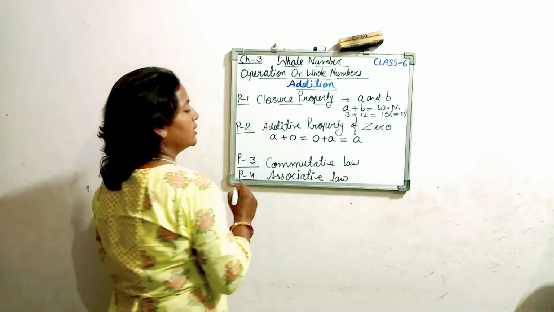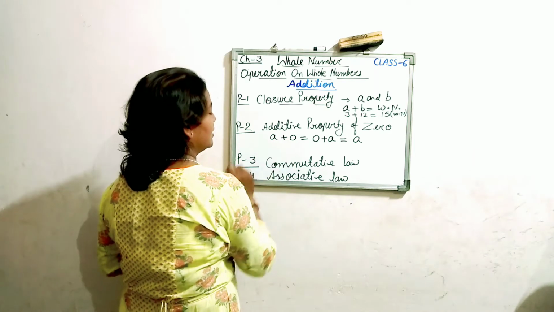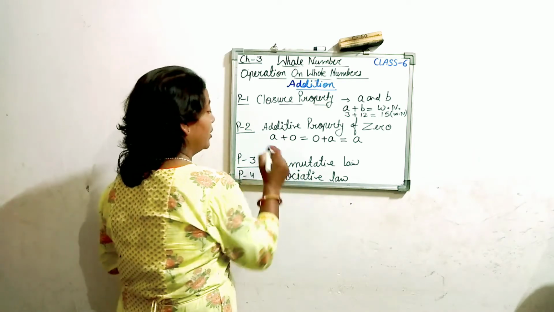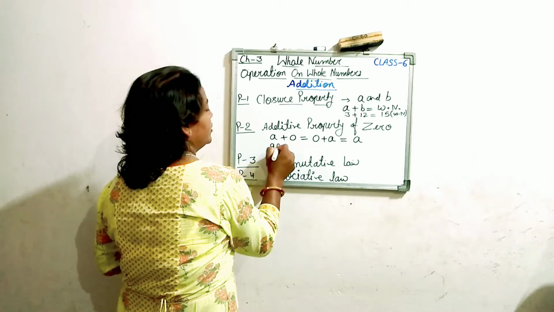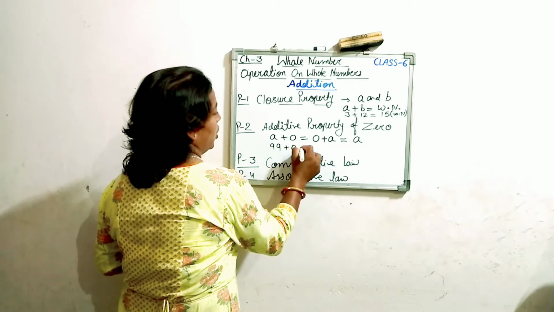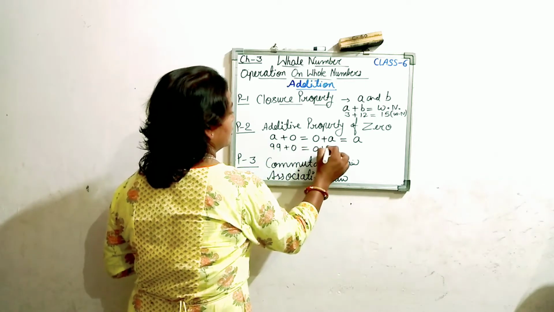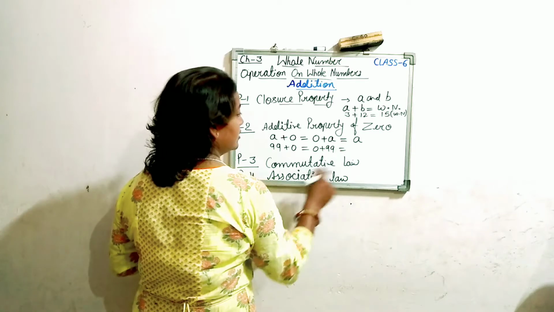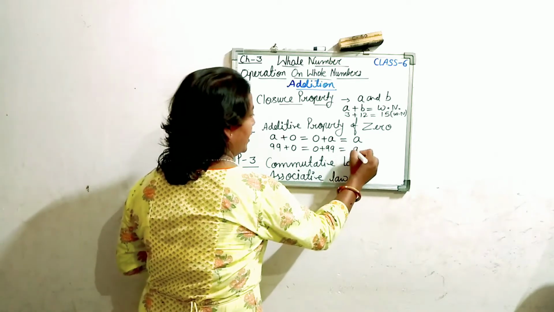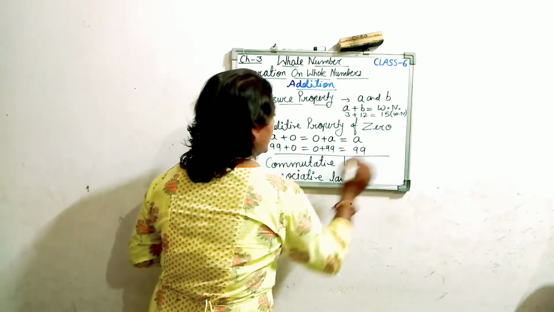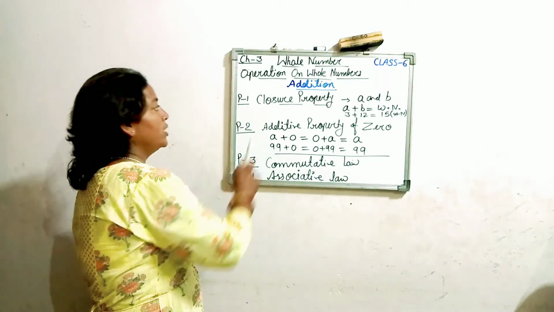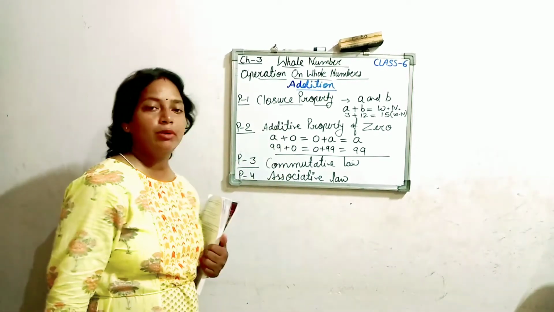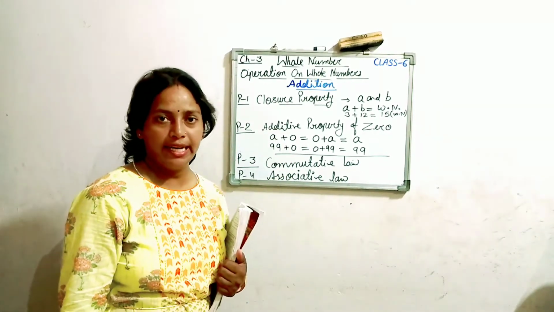Look at the example. Suppose I take a as any whole number, like 99: 99 plus 0 or 0 plus 99. The result is a, which stands for any whole number, here 99. So I hope, students, the closure property and the additive property of 0 are very clear.